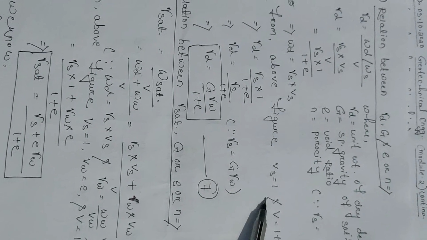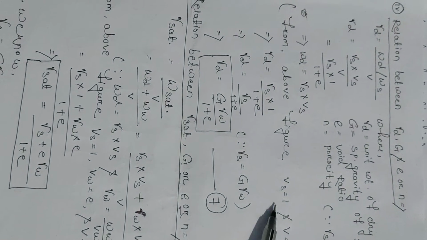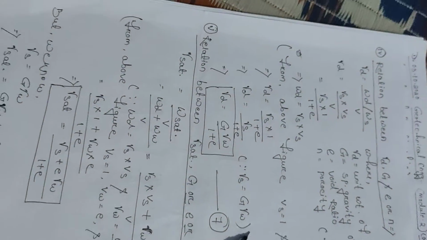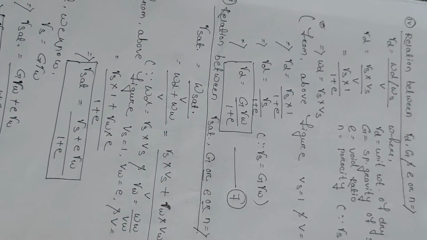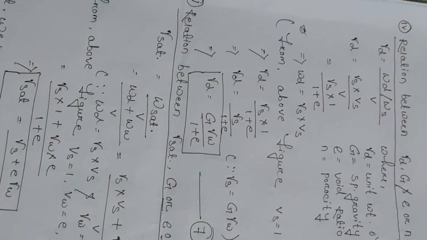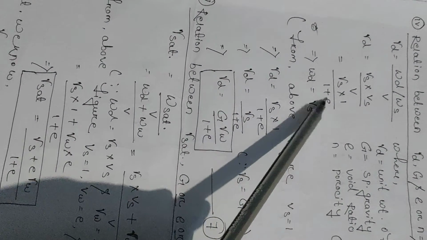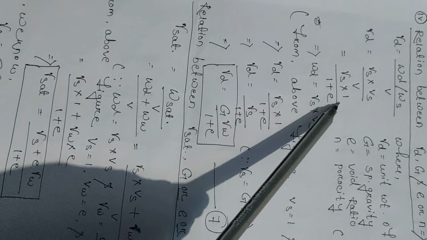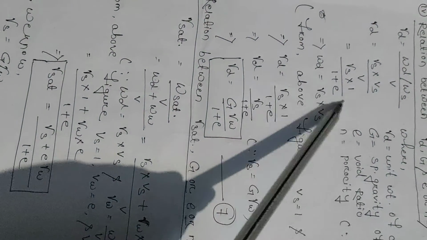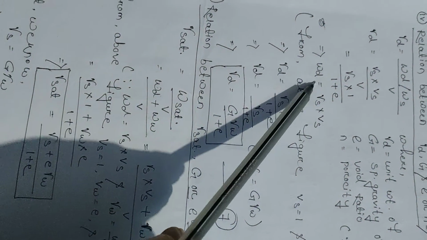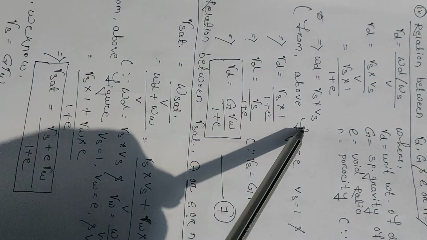So first, gamma d equals Wd or Ws by V, weight of solids or weight of dry solids divided by total volume. So gamma d equals gamma s into Vs by total volume, the same as gamma s into 1 divided by 1 plus e. The previous formula is V equals 1 plus e, and Ws equals gamma s into Vs.